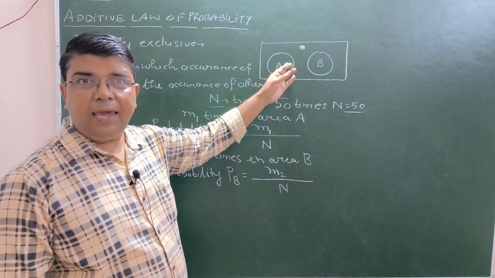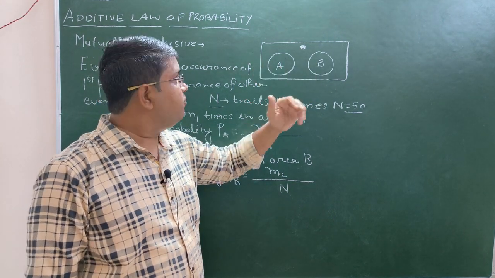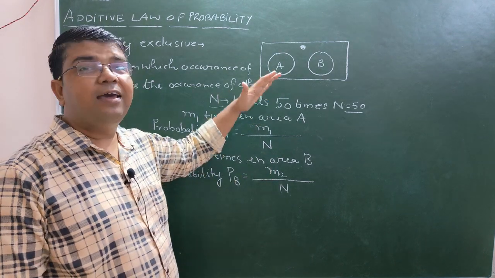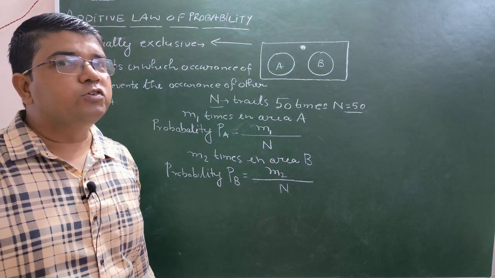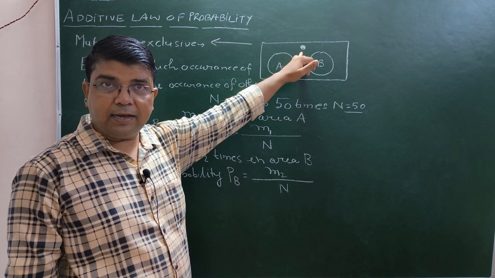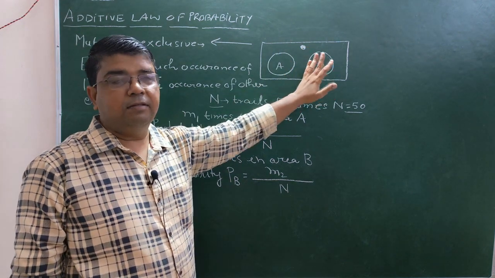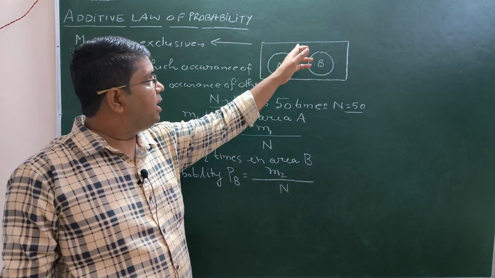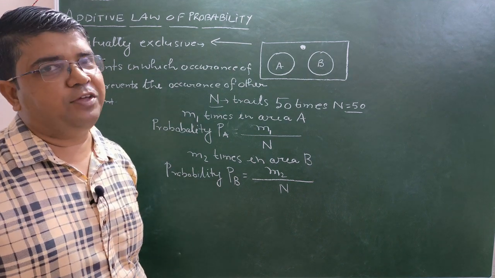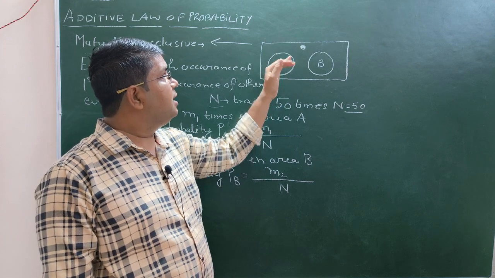You must observe this situation. When the particle is in A, it prevents this particle from being found in B. And if this particle is found in B, then it prevents this particle from being in A. That is why this is the case of mutually exclusive events. The events are: the particle being found in A, and the same particle being found in B. When the particle is in A, it will not be in B. When it is present in B, it prevents this particle from being in A. That is why they are all mutually exclusive events.